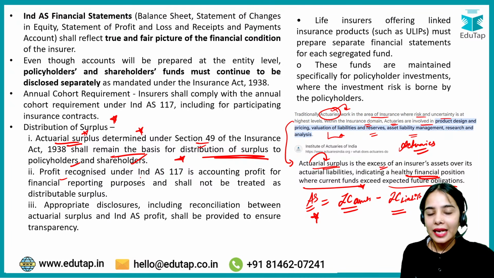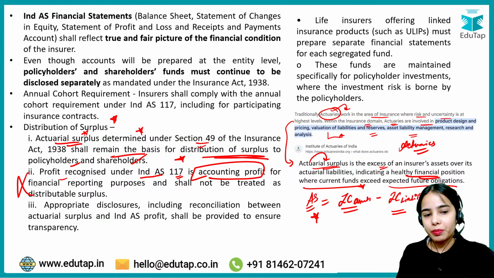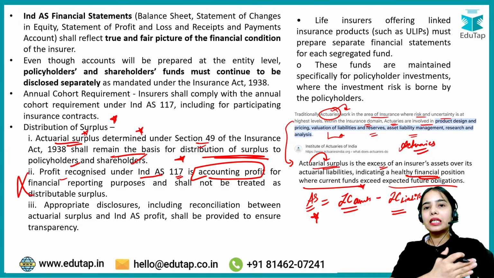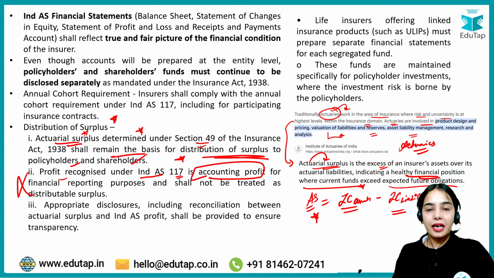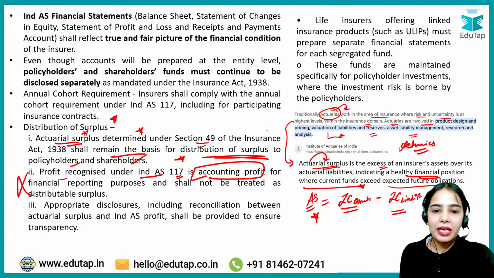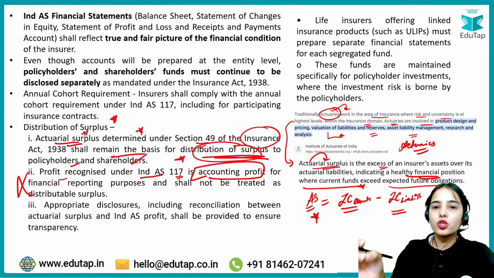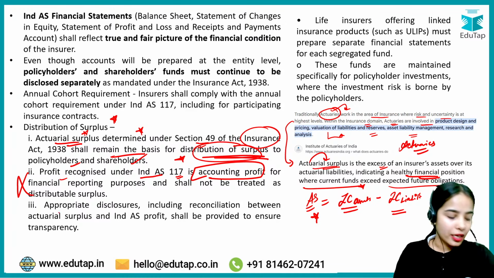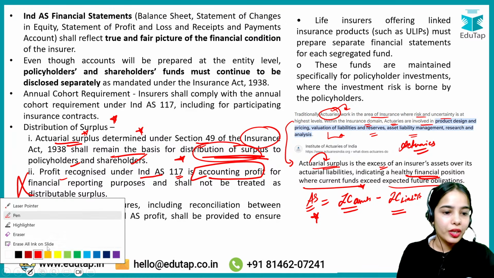Profit that is recognized under Indian Accounting Standard 117 is accounting profit. This will not be used for distributing the surplus. So basically it has been said that we are going to follow the Indian accounting standards, but when it comes to distribution of surplus, we will be following the actuarial surplus only. That is what has been said by the Insurance Act, that the distribution of surplus should only be based on the actuarial surplus. That is the idea. I hope this is very much clear. Okay.